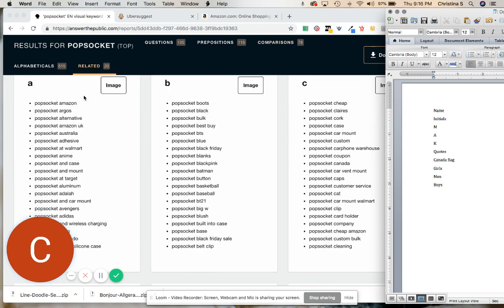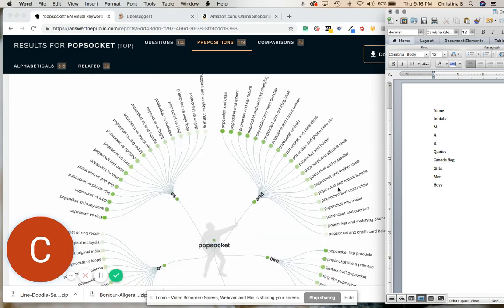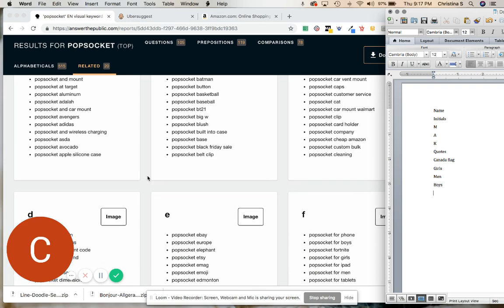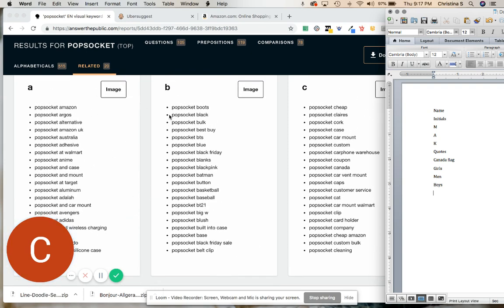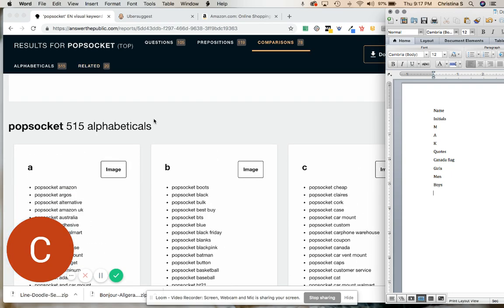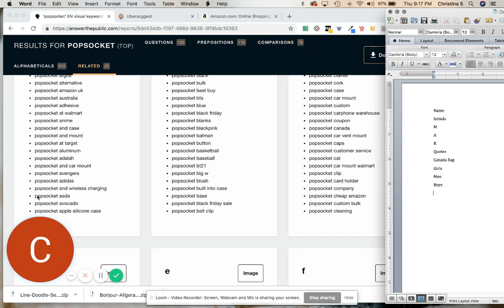So in this case, down here, is where a lot of people like to just start. I do take a look at these up here, but probably the most helpful information is going to come down here. What they've done is taken the most popular searches and turned them into alphabeticals. So they've taken Popsocket, and then if there's a letter A after that, here's avocado.